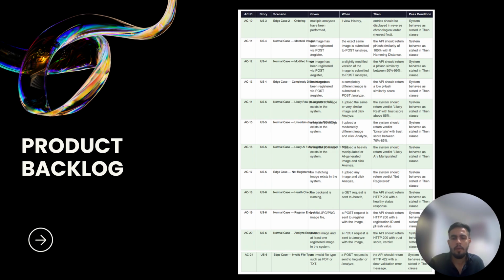The sprint goal was to create the first usable version of TrueSight where a user could register an image, analyze an uploaded image, and receive a basic trust result using pHash verification. The sprint focused on establishing the core architecture and backend functionality of the system.